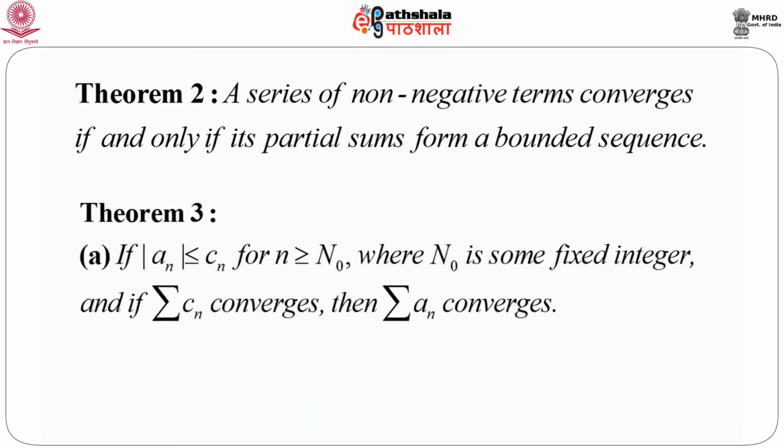One theorem is stated as: suppose summation aₙ is a series of numbers such that the modulus of the nth term, |aₙ|, is less than or equal to cₙ.